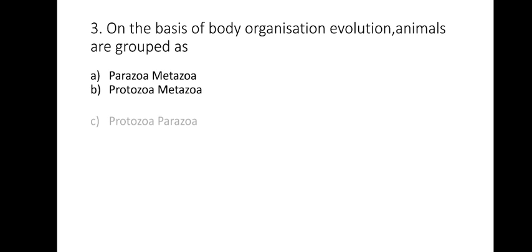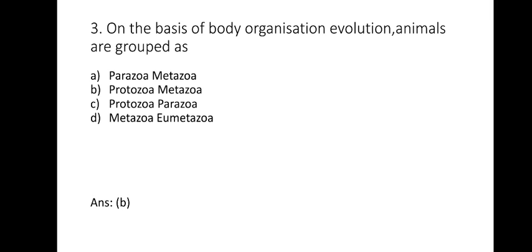Your third question is, on the basis of body organization evolution, animals are grouped as: parazoa, metazoa; protozoa, metazoa; protozoa, parazoa; metazoa, eumetazoa. These are the options. Read the question again. On the basis of body organization evolution, animals are grouped as. Hope you got the answer, and the answer is B. Protozoa, metazoa. Protozoa are single-celled, metazoa are multicelled.